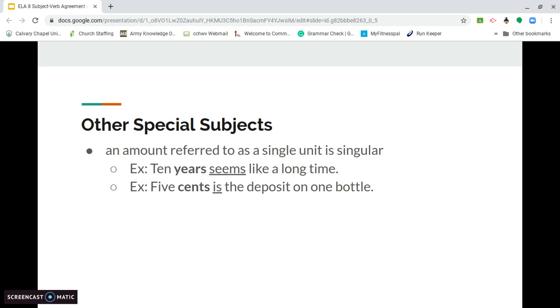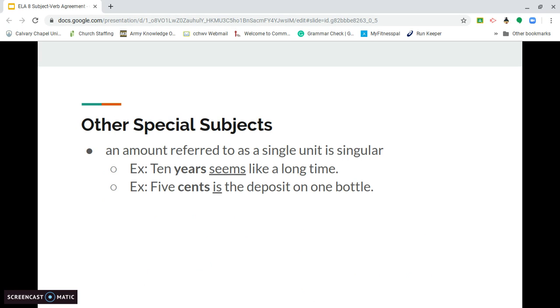Another type of special subject is when an amount referred to as a single unit is singular. So we have two examples here. 10 years. Okay, 10 years. It ends in an S, so you might automatically think plural, but it's referring to it as one set of time. 10 years seems like a long time, so you need to use the singular verb seems.